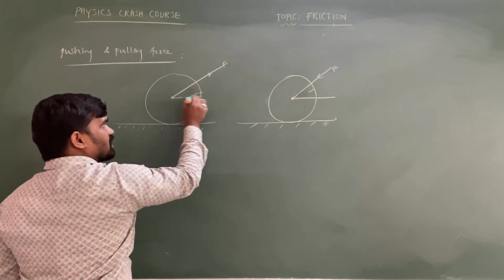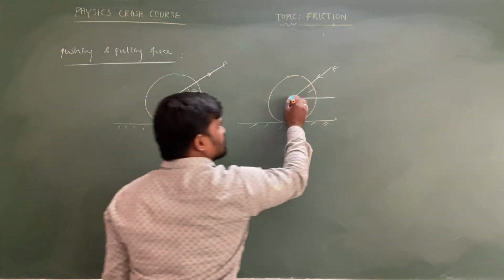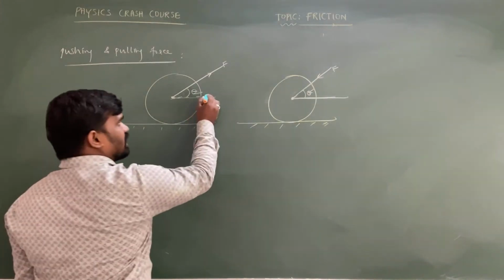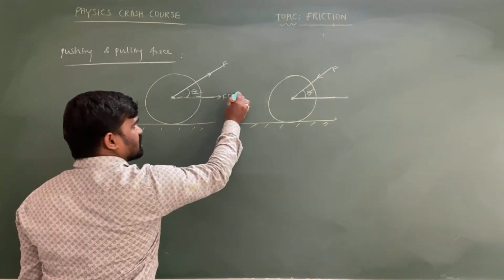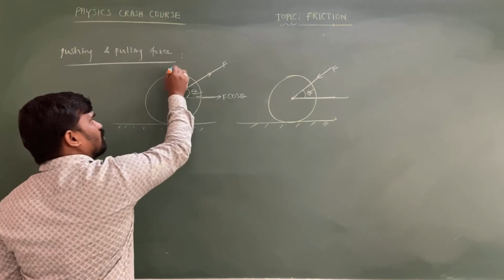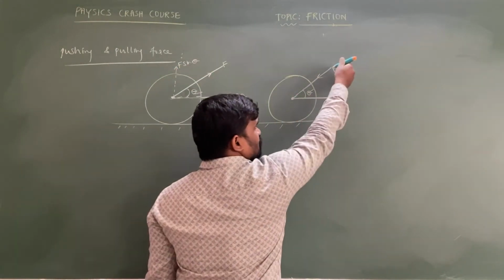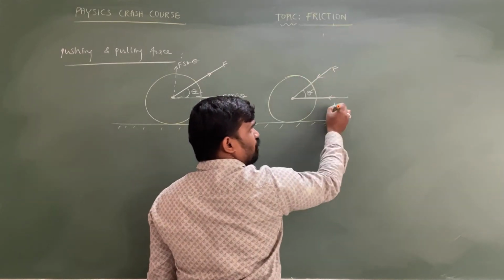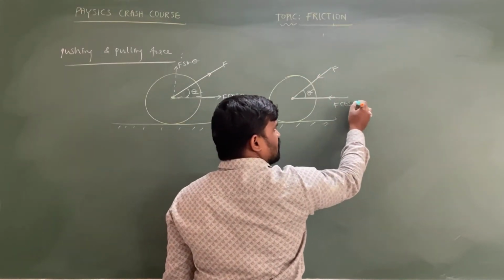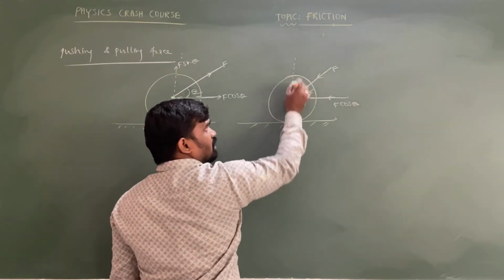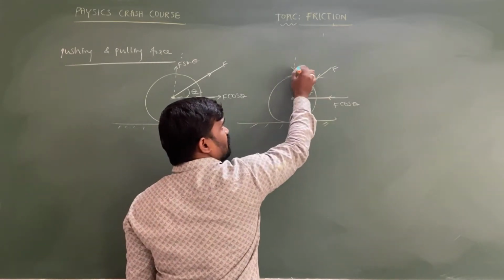Both the forces are making the same angle, which I am taking as theta. The theta-connected side will be taken as f cos theta, and the upward component is f sin theta. In this case also, as the force is acting towards the center, the components also act towards the center. So the applied force f cos theta acts towards the center, and the normal upward perpendicular component acts in the downward direction.